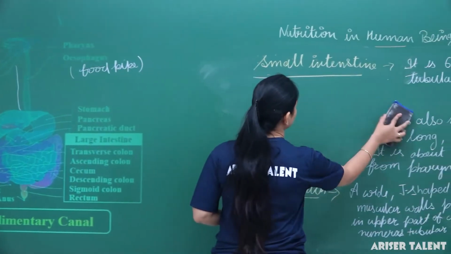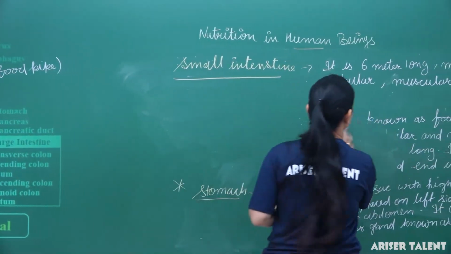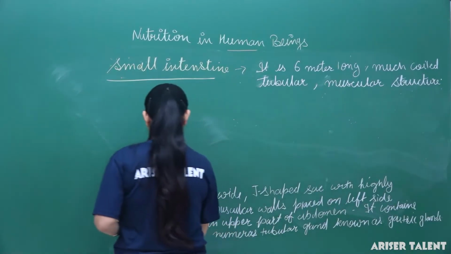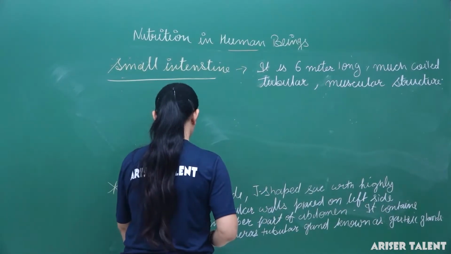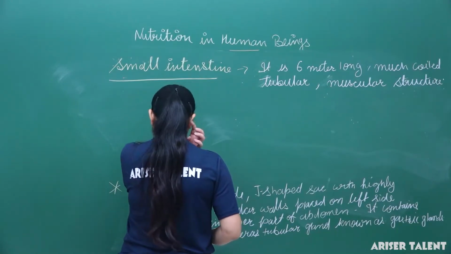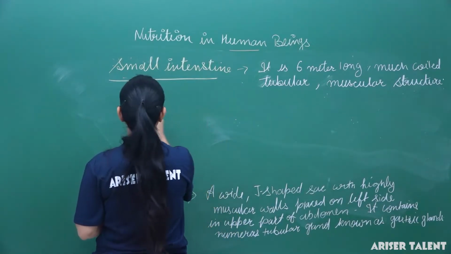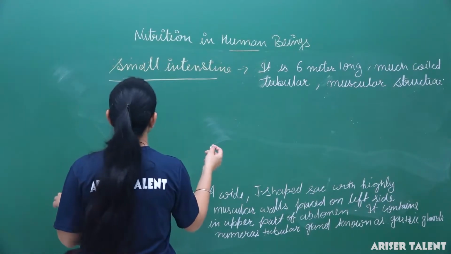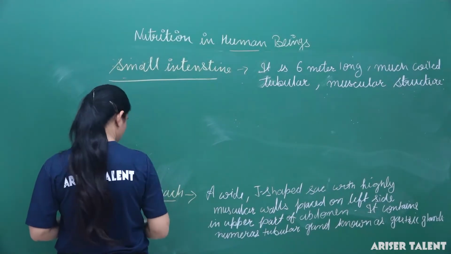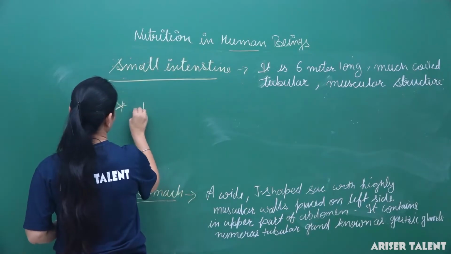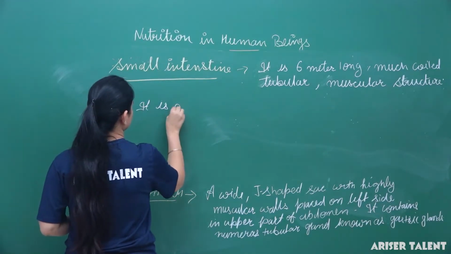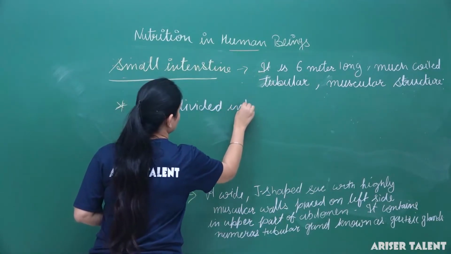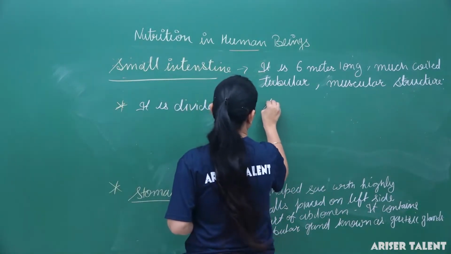What are they? Here we can see small intestine. It is divided into 3 parts, into subdivisions.